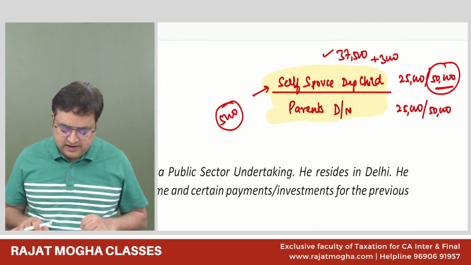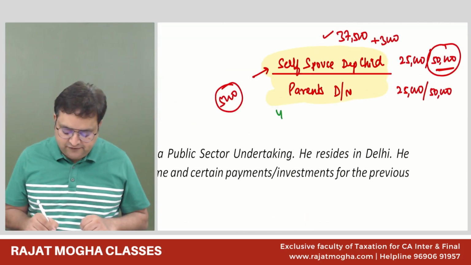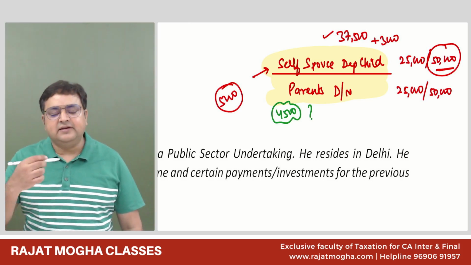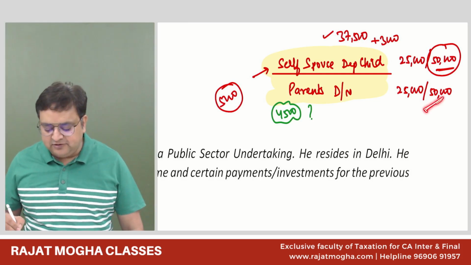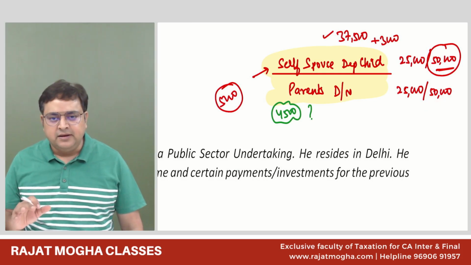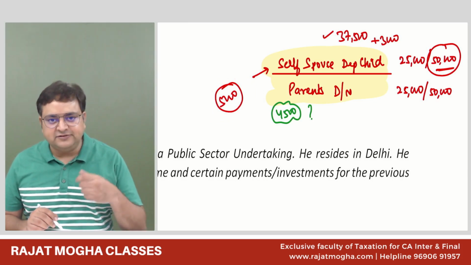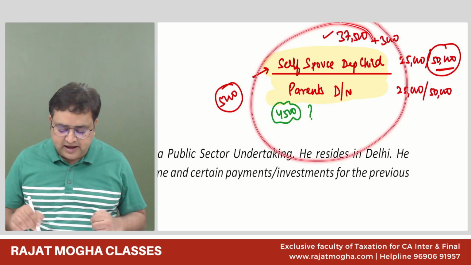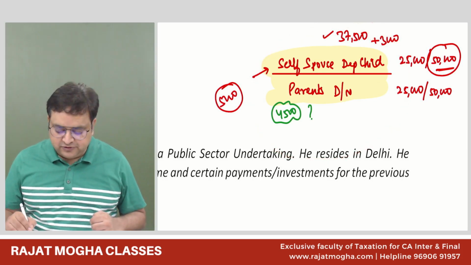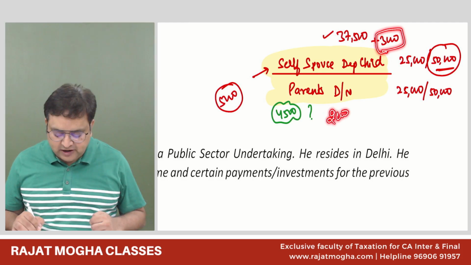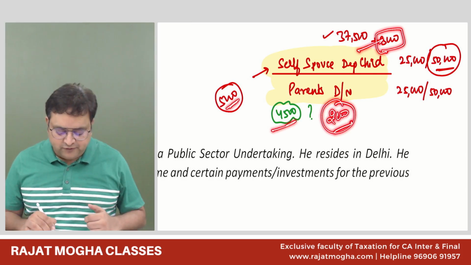Guys, what do you think? Health checkup, 4,500 for his father. How much would be allowed from here? 2,000. Can we say that his father is also a senior citizen? Up to 50,000 we have the limit. No doubt, 50,000 is the normal limit, but health checkup has its own internal limit, and in total it cannot go beyond 5,000. So 3,000 we have already taken, and now we can take a maximum of 2,000 here, not 4,500.